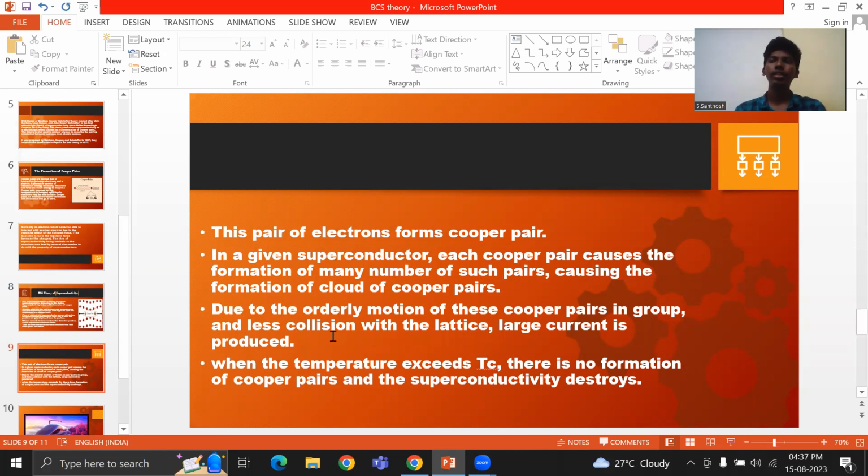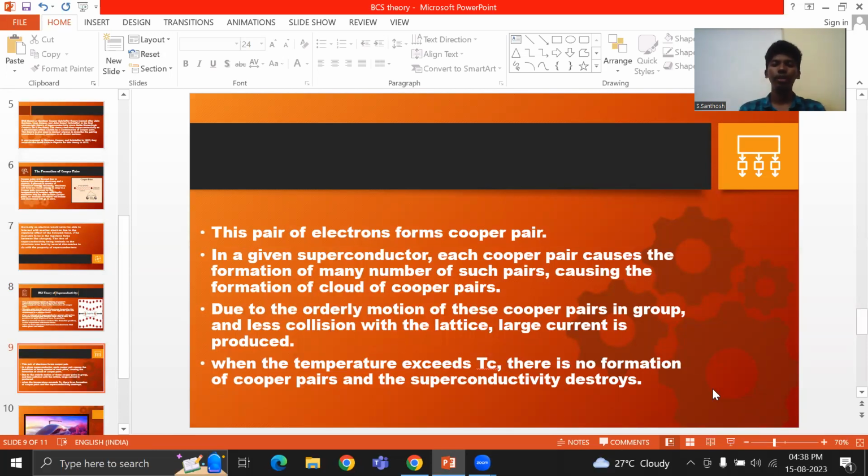It is only when the temperature is maintained below the critical temperature, Tc, that the superconductivity effect is seen in the materials. When the temperature is lowered, Cooper pairs form. But when the temperature rises above the critical temperature, Cooper pairs are not formed because the electrons do not have sufficient energy to maintain their Cooper pair formation.